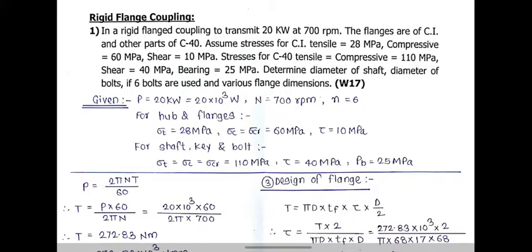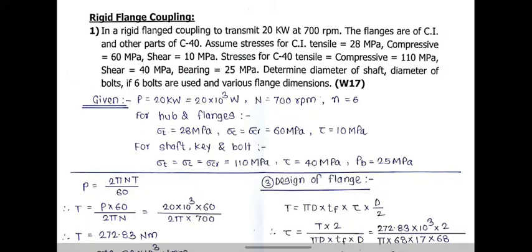Stresses for C40: tensile is equal to compressive is equal to 110 megapascal, shear is equal to 40 megapascal, bearing is equal to 25 megapascal. Determine diameter of shaft, diameter of bolts, and if 6 bolts are used, and various flange dimensions.